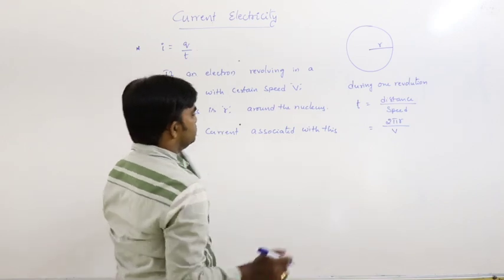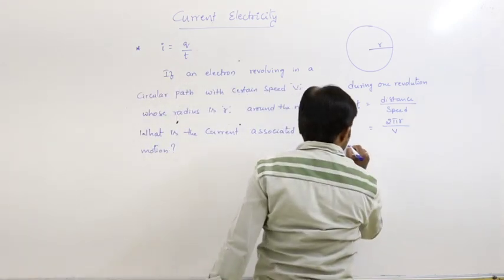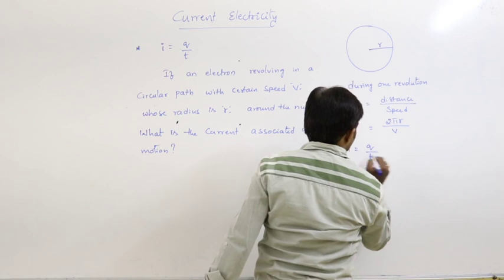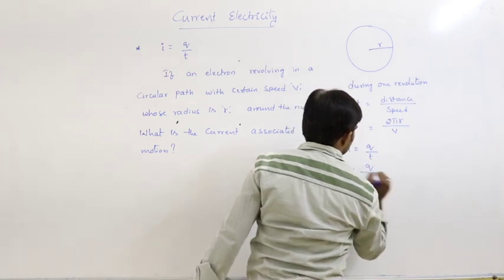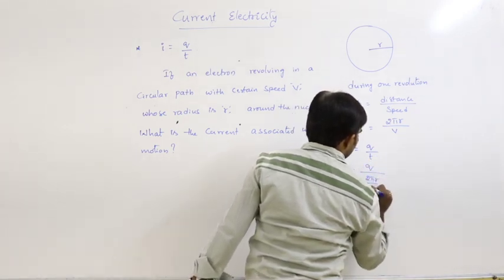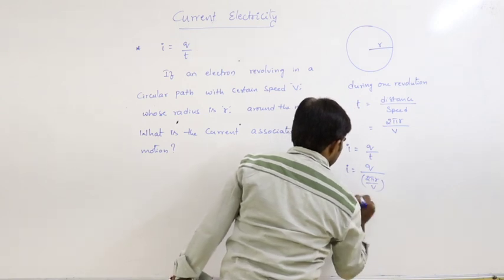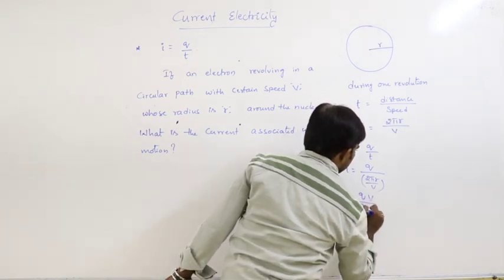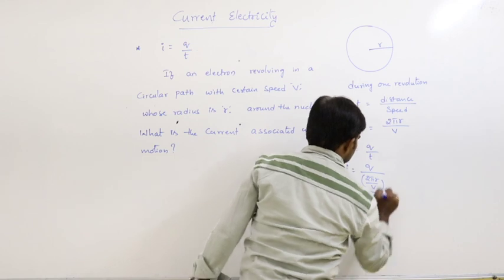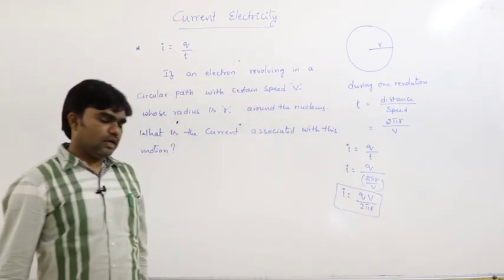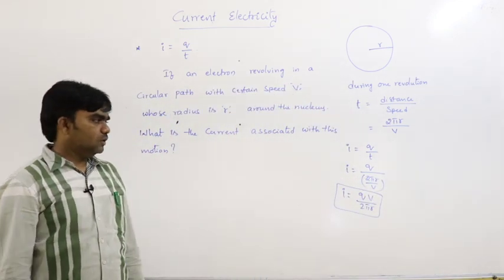So therefore we know I is equal to q by T. So I is equal to q by (2 pi r by v). So I is equal to qv by 2 pi r.